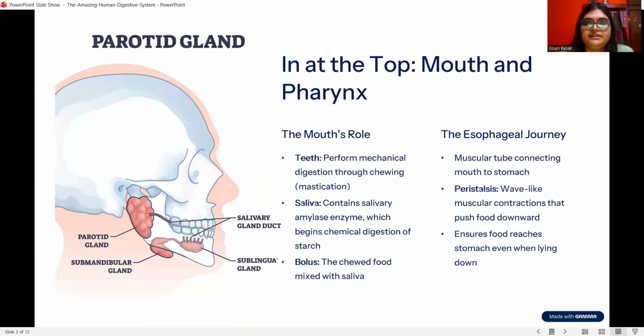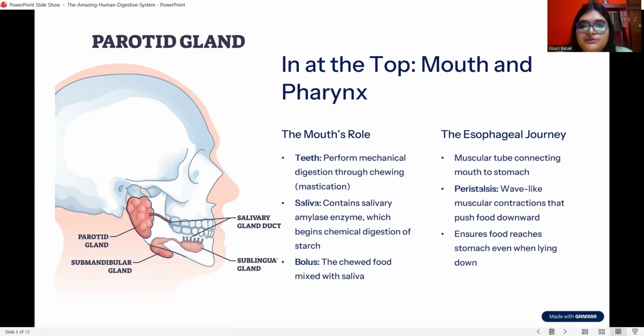Here we can see the importance of our mouth. I have said that digestion starts from our mouth. Inside the mouth, teeth are present. What is the role of the teeth? Teeth break down the food particles into smaller particles, and in this way increase the surface area where the enzymes can act.